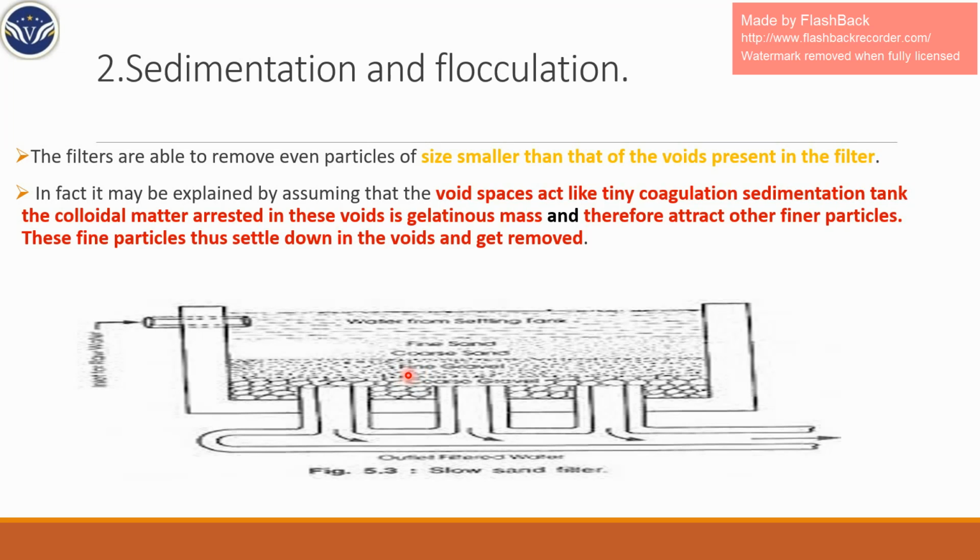The colloidal particles arrested in the voids form a gelatinous mass, which has a cementing property. It attracts the finer particles, so they grow bigger in size and settle down in these voids itself.